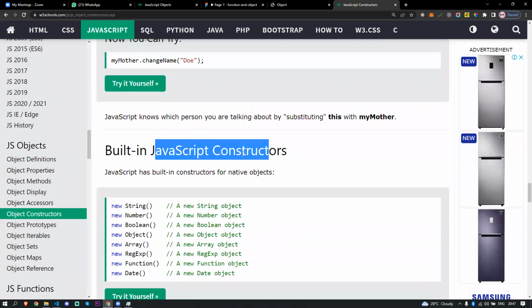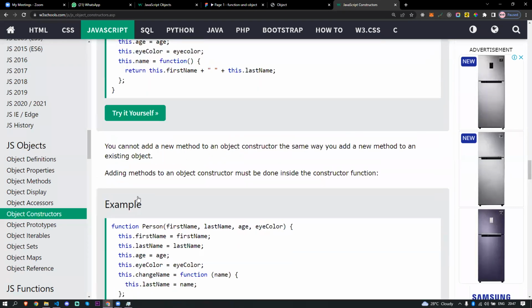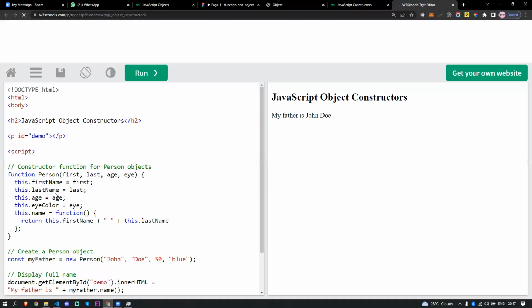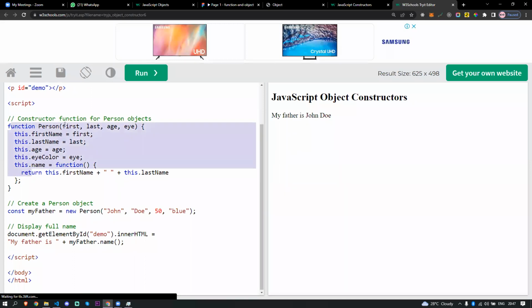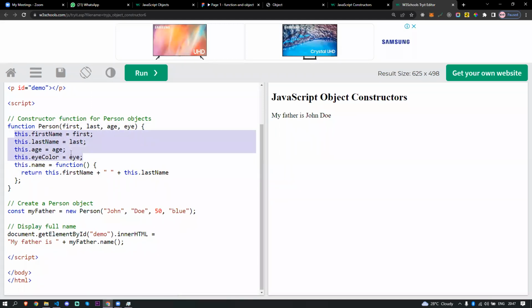So now we've opened this one, let's see how they are constructing the function. You see the function Person takes first, last, age, eye, and they are setting the properties. Why are they setting them? Because they're using the new keyword in front of Person to create a person object. They mention clearly here that this function is going to be an object now, so the this keyword is going to point to this person object.